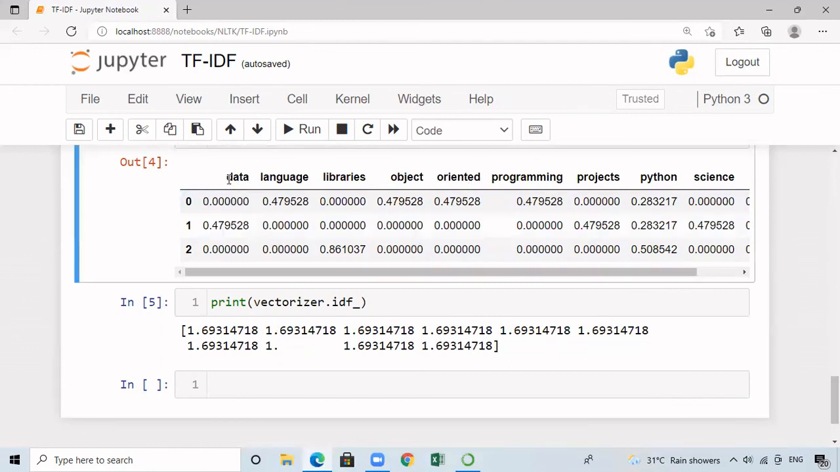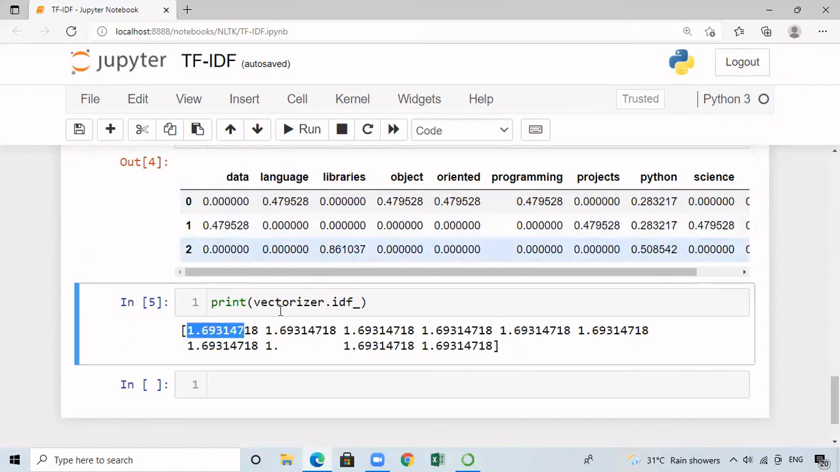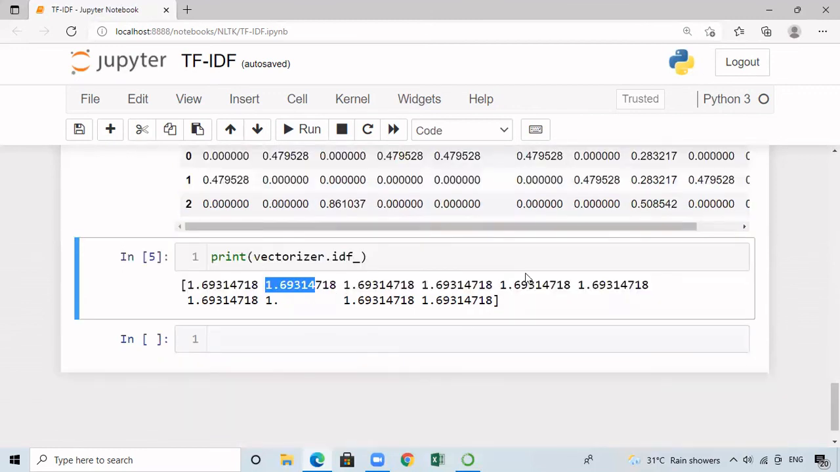So the first value is data, and the IDF value corresponding to data is 1.6931. Then for language also, the IDF value is 1.6931. Like that, we can print the IDF value for all the unique words in our text corpus. With the help of bag of words and the TF-IDF techniques, we can convert all our features into vectors.